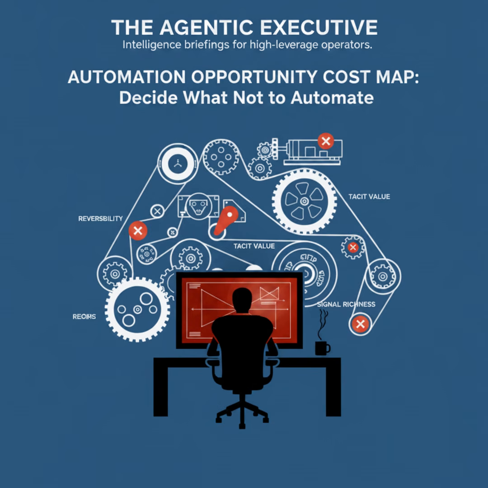Frequency of exceptions. 2. Variance in outcomes across skilled performers. 3. Internal narratives about why decisions were made. 4. Explicit boundary case stories. And 5. Cost of misclassification in real consequence terms. If multiple heuristics flag tacit value, pause automation.